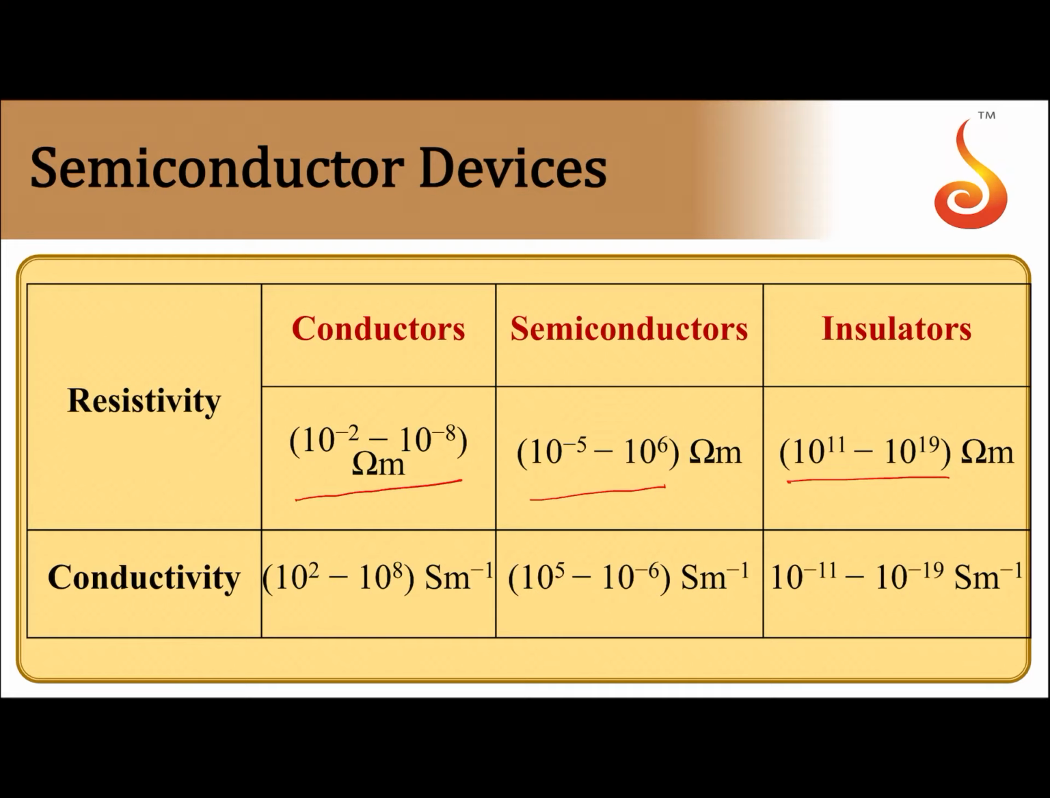If you consider the conductivity, it is just the reciprocal of resistivity. 10 to the power 2 to 10 to the power 8 for conductors. For semiconductors, it is 10 power 5 to 10 power minus 6. For insulators, it is 10 power minus 11 to 10 power minus 19 Siemens per meter.